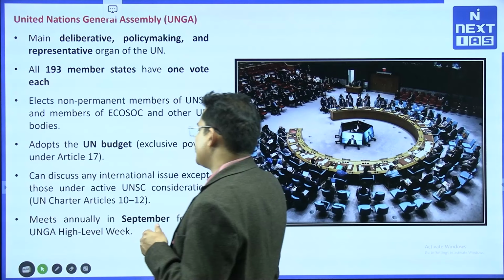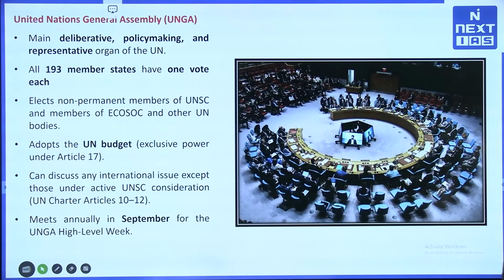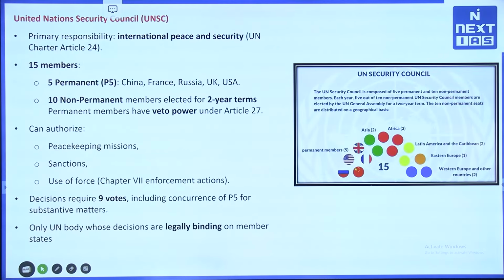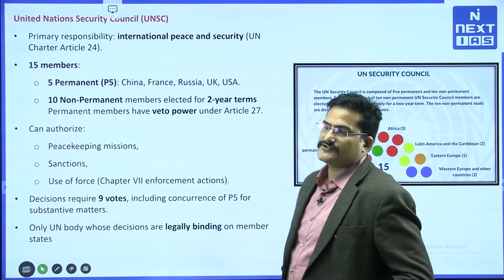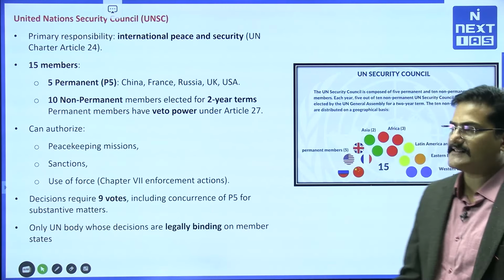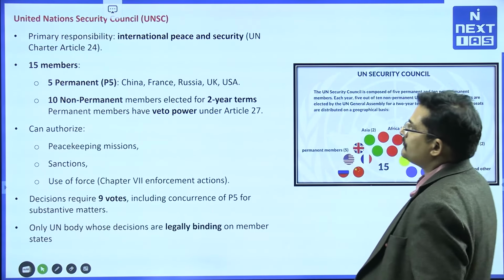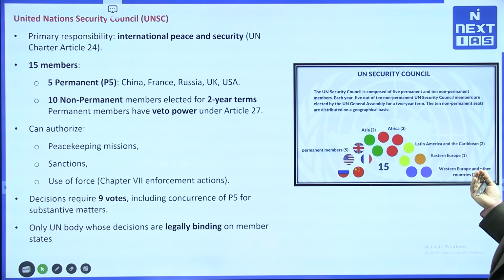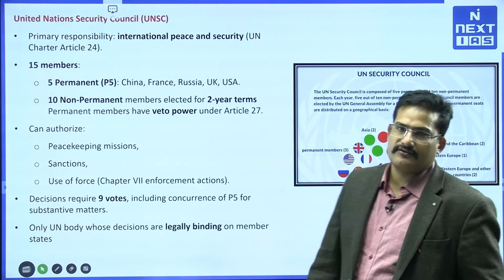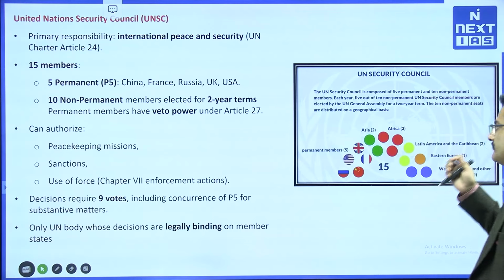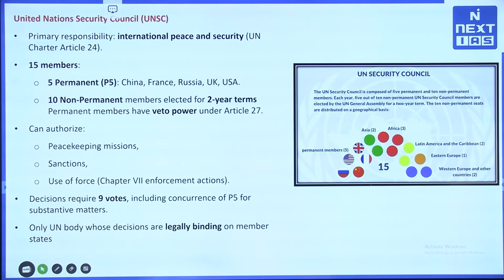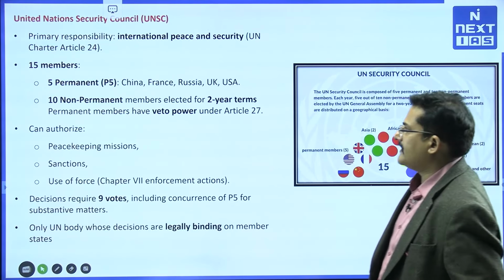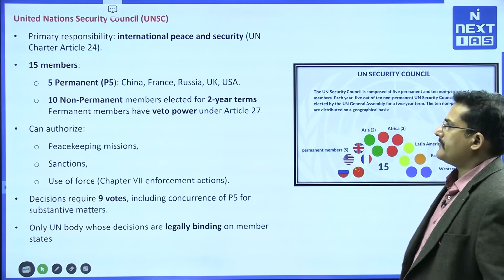In case you are into the Indian Foreign Service, you might represent India in the United Nations. Also most important is the United Nations Security Council, which is very important and is the centerpiece of our discussion. Its primary responsibility is international peace and security, which is mandated in Article 24 of the United Nations Charter. It has 15 members; 5 members are permanent, we call them P5 members. The flags of the P5 members are given in the background. And 10 members are non-permanent, which are elected for 2-year terms from time to time.